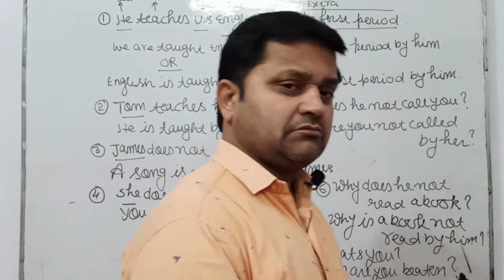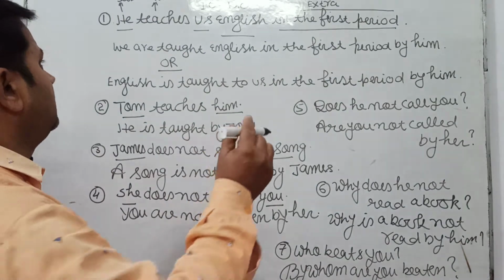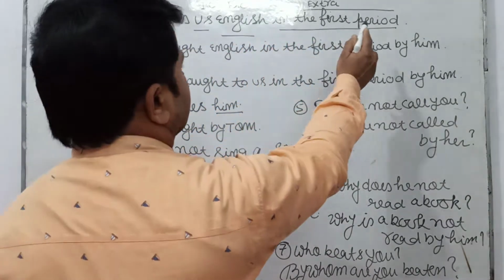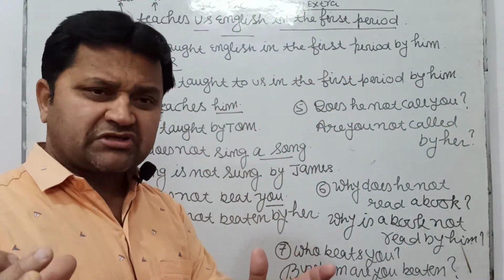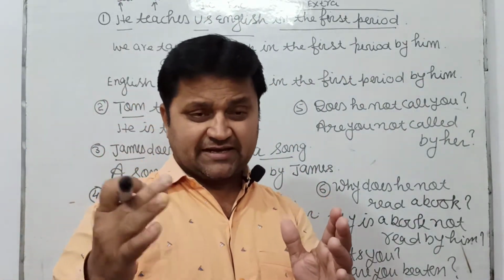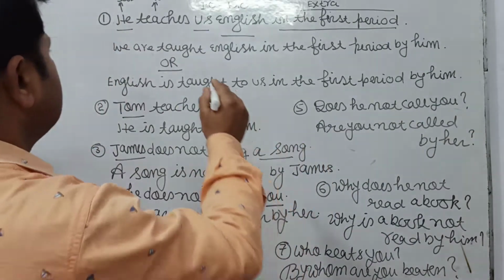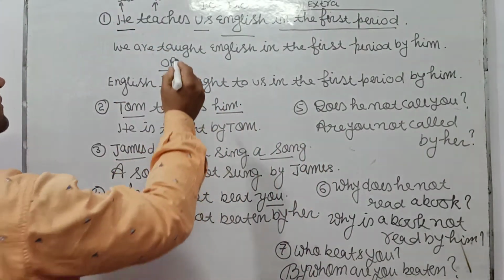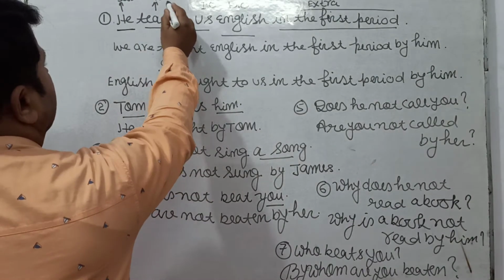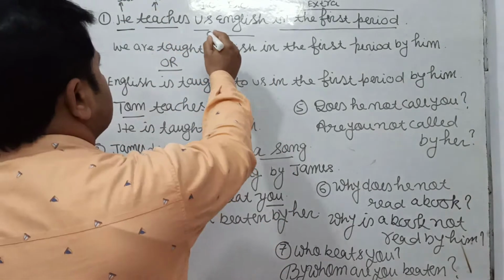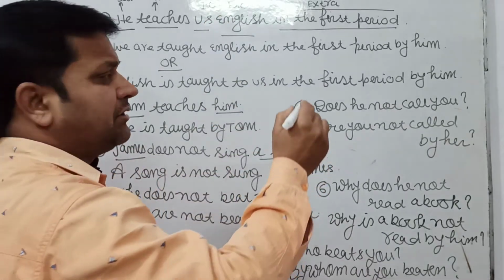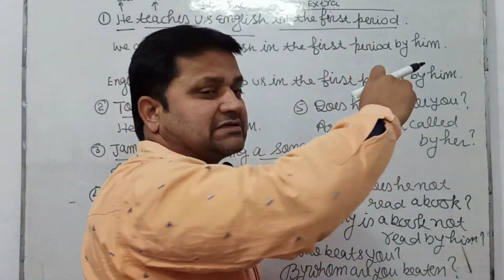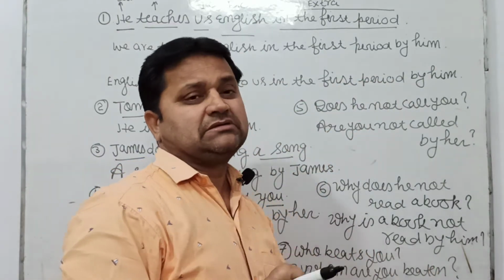Let's start. First sentence comes to you. He teaches us English in the first period. First of all, we have to select the parts of the sentence. In this sentence, he is a subject. Teaches is a verb. Us is indirect object, English is direct object, and in the first period is extra part of the sentence.